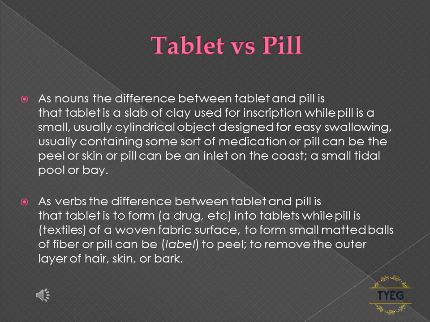Tablet versus pill. As nouns, the difference between tablet and pill is that tablet is a slab of clay used for inscription, while pill is a small, usually cylindrical object designed for easy swallowing, usually containing some sort of medication, or pill can be the peel or skin, or pill can be an inlet on the coast, a small tidal pool or bay. As verbs, the difference between tablet and pill is that tablet is to form a drug, etc., into tablets, while pill is, in textiles, of a woven fabric surface, to form small matted balls of fiber, or pill can be to peel, to remove the outer layer of hair, skin, or bark.